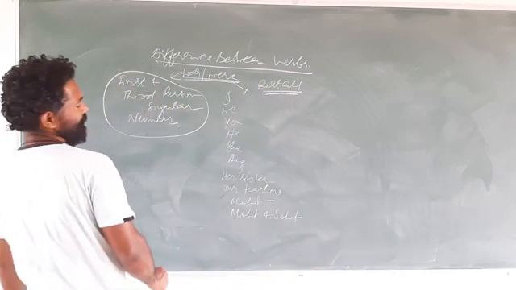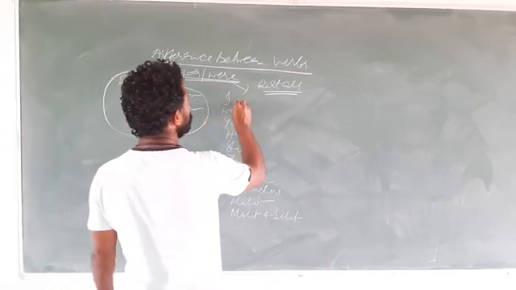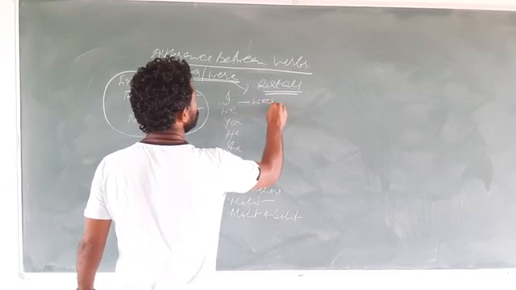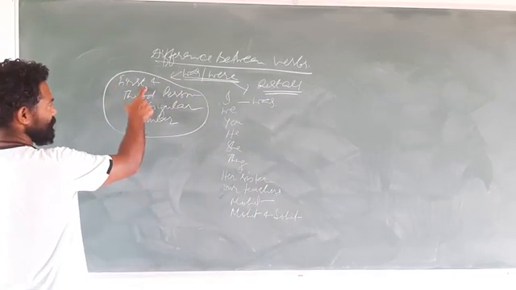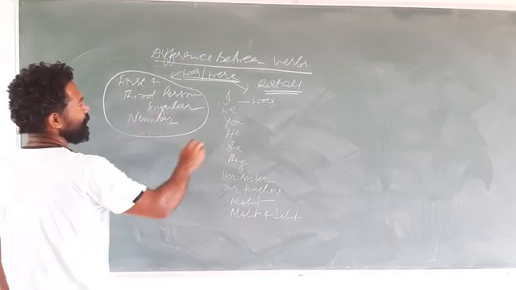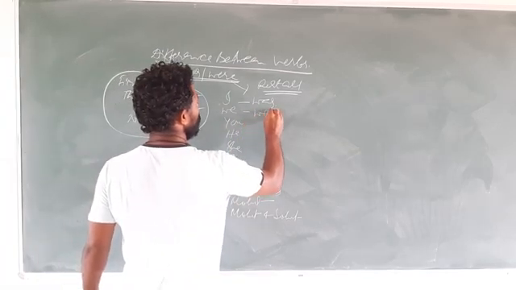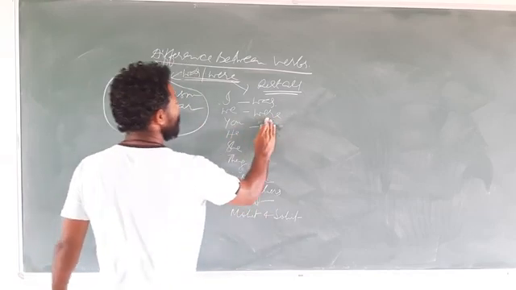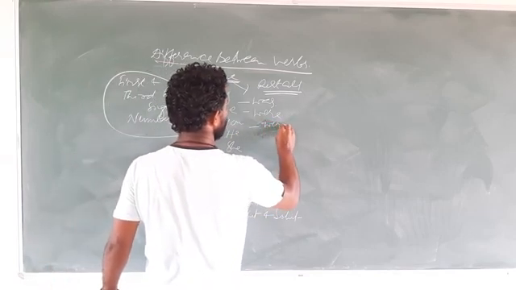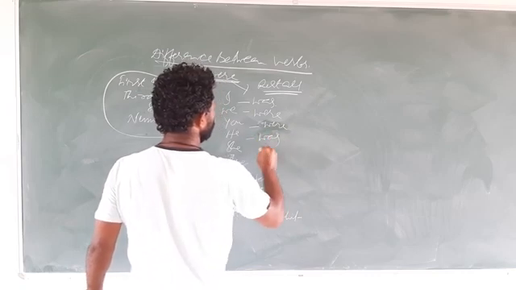Let's see. I is first person singular number, so that's why was. I have told you was is used with first person singular number and third person singular number. We is first person plural number, so were. You is second person singular or plural, you may take anything, that's why were. He third person singular number, was.